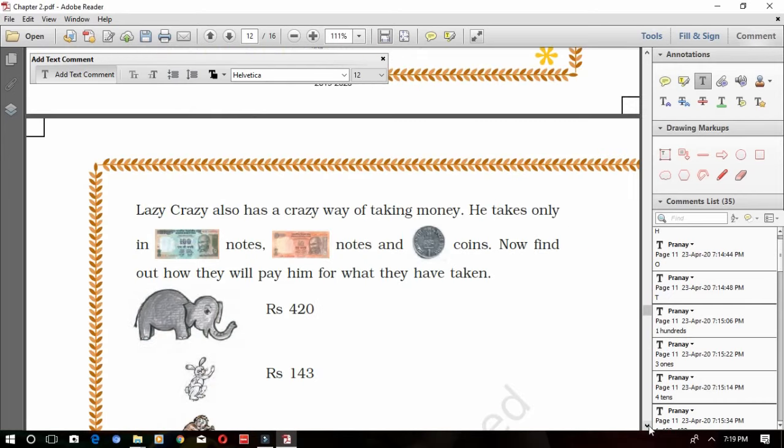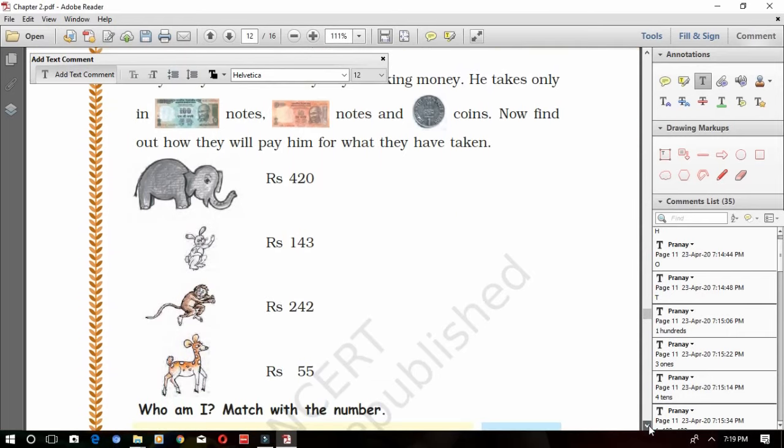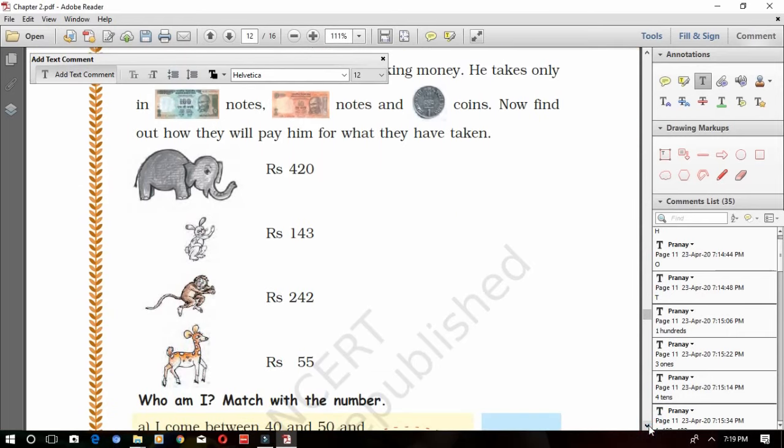The Lazy Crazy Shop not only gives the items in ones, tens and hundreds, it will take money also in ones, tens and hundreds only. They will take 100 rupee notes, 10 rupee notes and 1 rupee coins only. So now find out how they will pay for what they have taken. Money also they will collect only in ones, tens and hundreds. Now elephant, how much does he have to pay? He has to pay 420 rupees. So how will he pay?